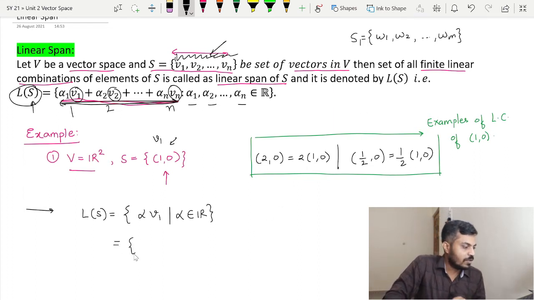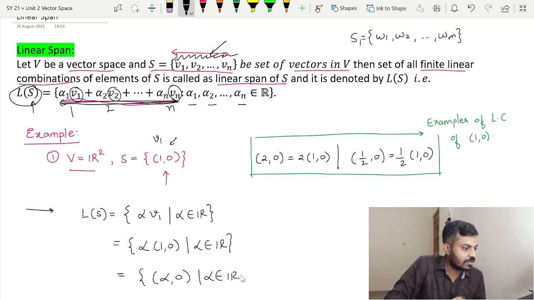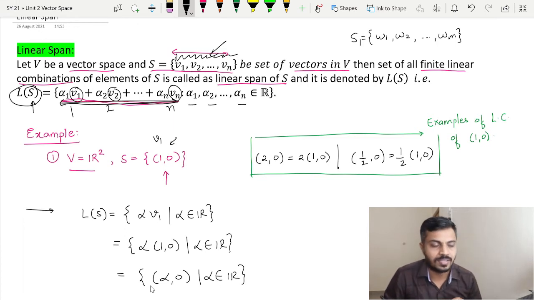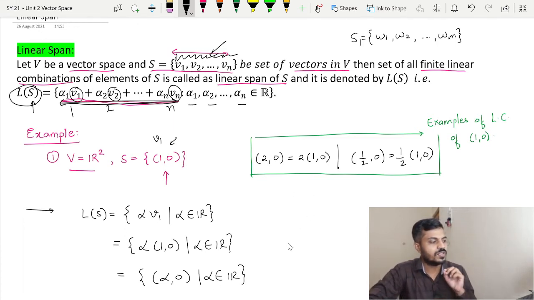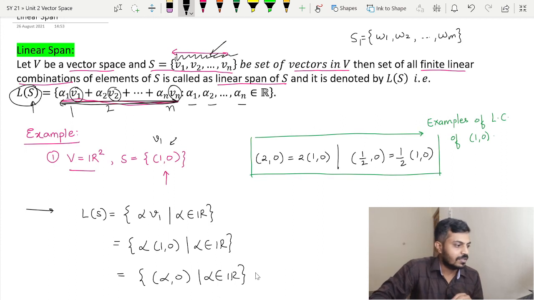Now simply put the value of v1 here. So alpha times v1, which is (1, 0), such that alpha belongs to R, and if you solve it a bit, this will be equal to (alpha, 0) such that alpha belongs to R, and this is nothing but the linear span of S. And if you observe this set properly, this set is nothing but what? This is actually the x-axis.